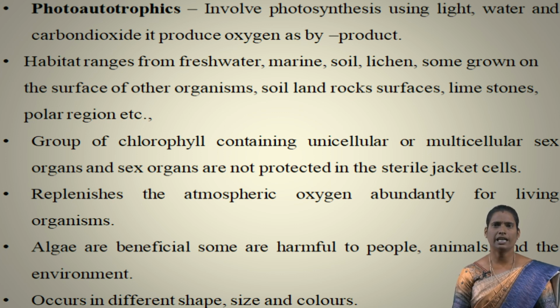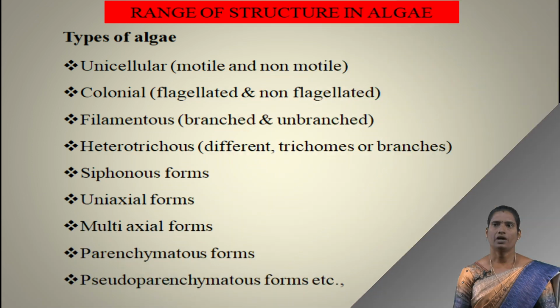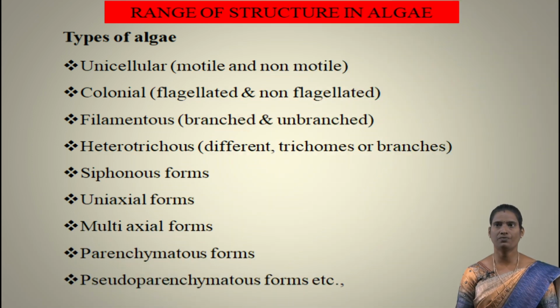The ecological importance of algae is that it replenishes the atmospheric oxygen abundantly for living organisms. Some of the algae are beneficial organisms, while others are harmful to humans, animals and our environment. And it occurs in different shapes, sizes and colors. We are going to see the topic range of structure in algae, types of algae.